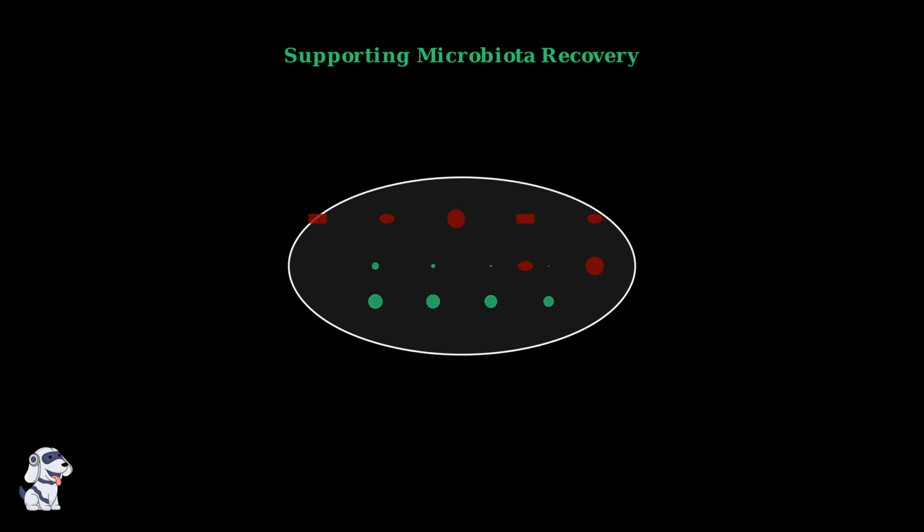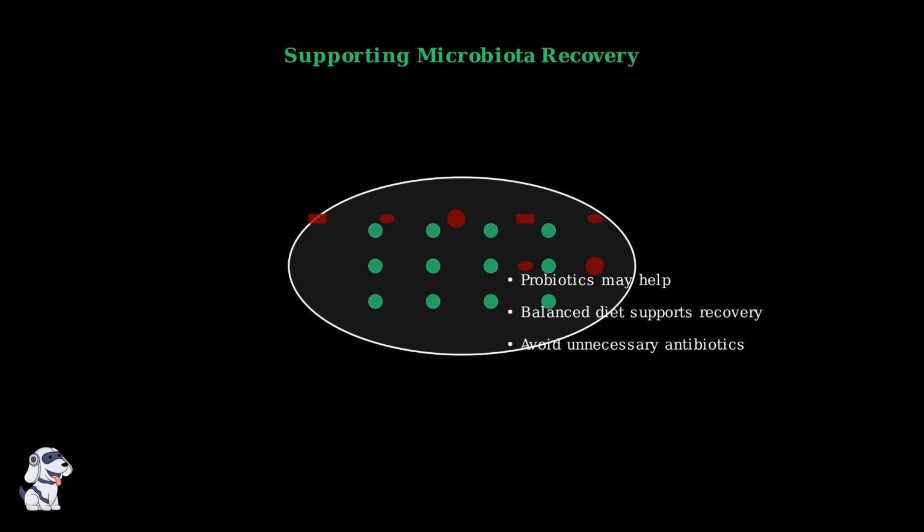Supporting your microbiota during and after treatment is important for recovery. Probiotics, a balanced diet rich in fiber, and avoiding unnecessary antibiotics can help restore the healthy bacterial community in your gut. Understanding the connection between Giardia and your gut microbiota helps explain why some people experience prolonged symptoms and emphasizes the importance of supporting your digestive health during recovery.